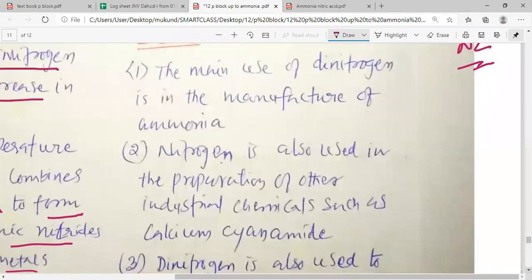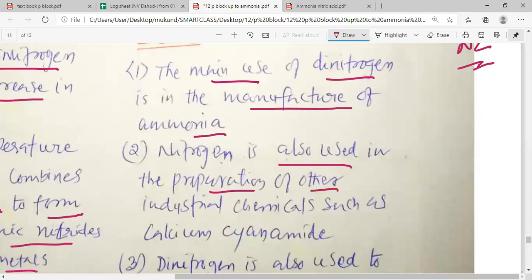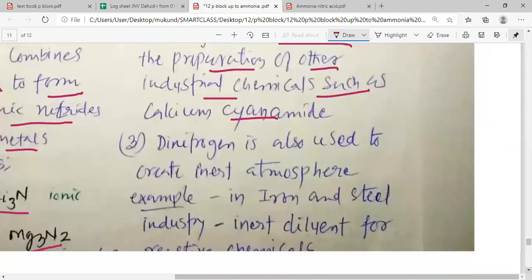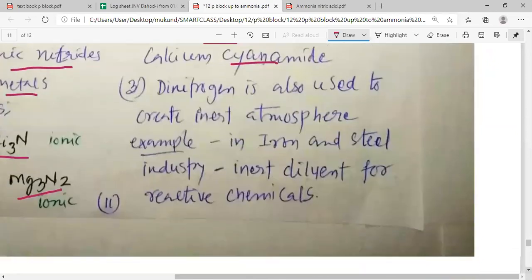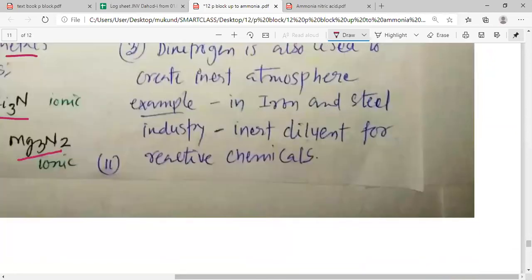Let us study the various uses of nitrogen. The main use of dinitrogen is in the manufacture of ammonia. Nitrogen is also used in the preparation of other industrial chemicals such as calcium cyanamide. This cyanamide is prepared by using dinitrogen gas.